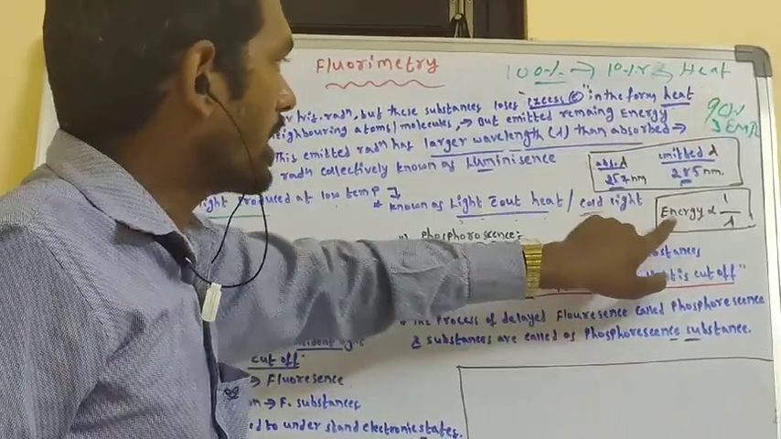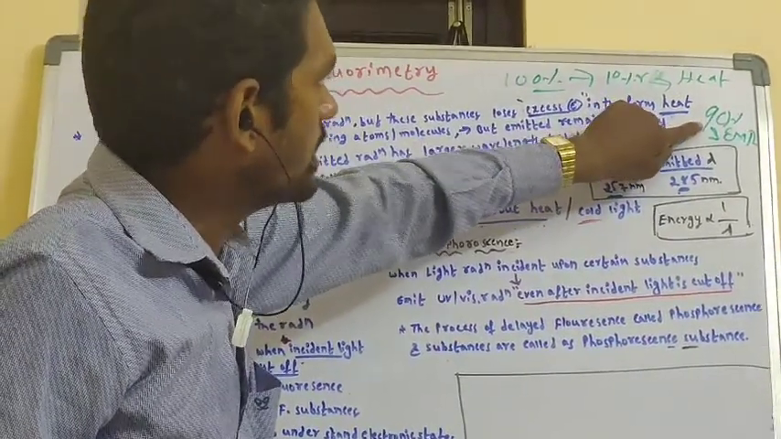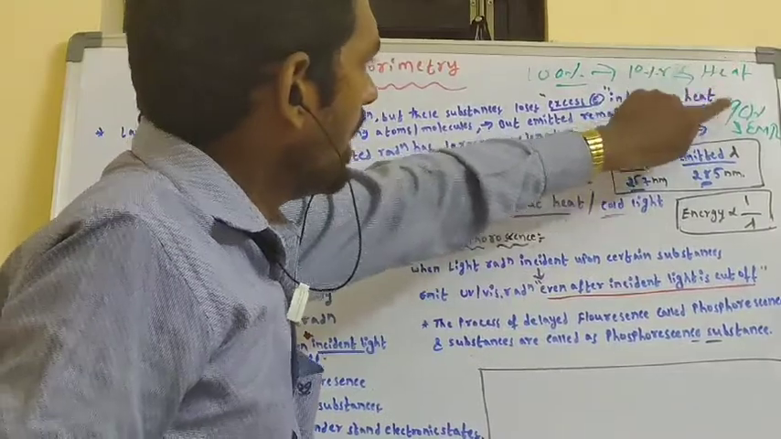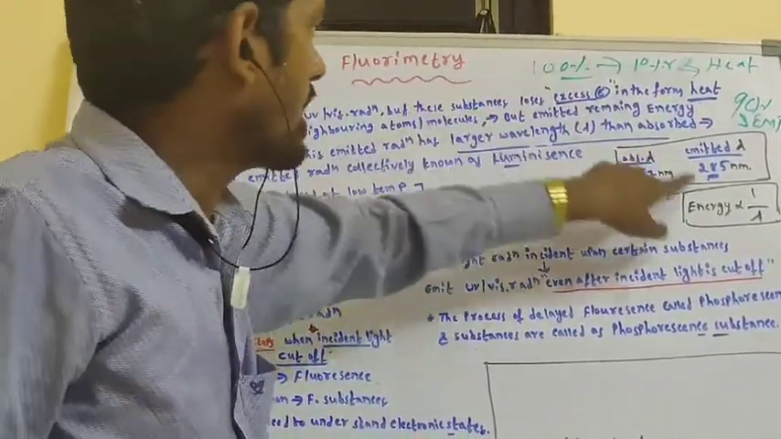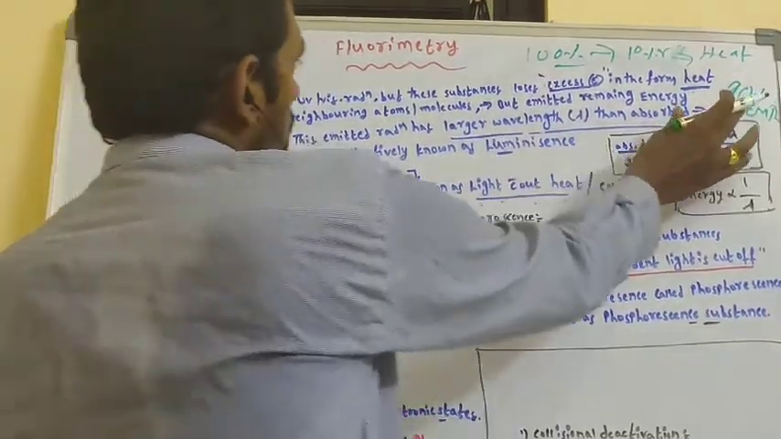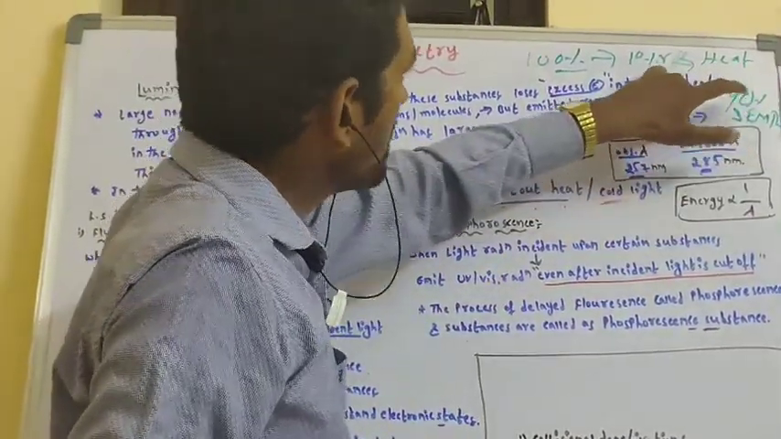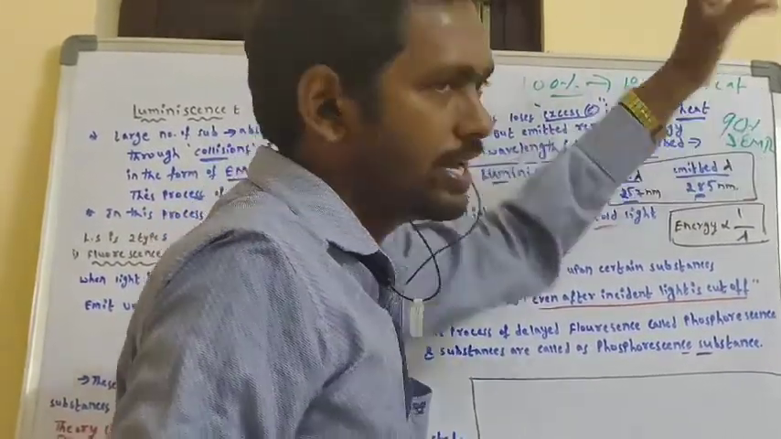So, according to the principle that energy is inversely proportional to wavelength, the emitted radiation has lower energy compared to the absorbed energy, so it has a higher wavelength. It will be obtained at a higher wavelength, while the absorbed is at a lower wavelength. Only 90% of the energy is emitted in the form of electromagnetic radiation because some excess energy is lost in the form of heat.